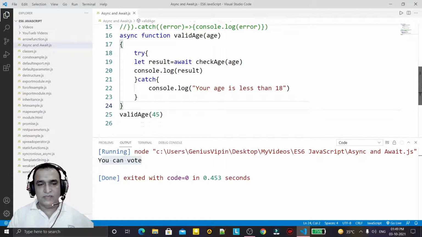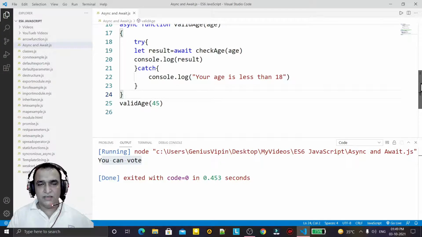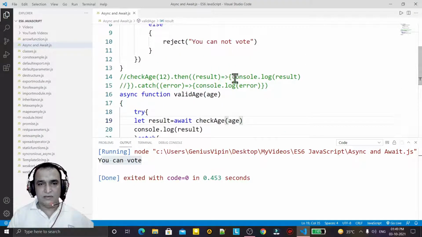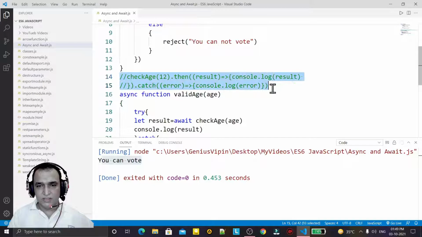So you have seen that by using async and await, we can use promises, and in the previous way we can use then and catch also to use promises, but it looks odd, not right, and the code is not easy to understand.